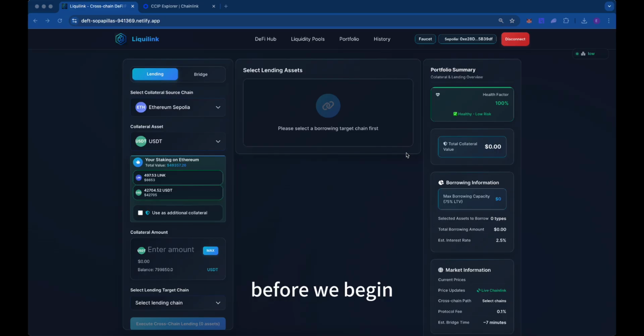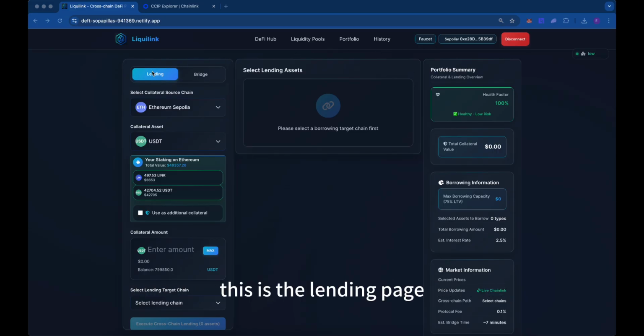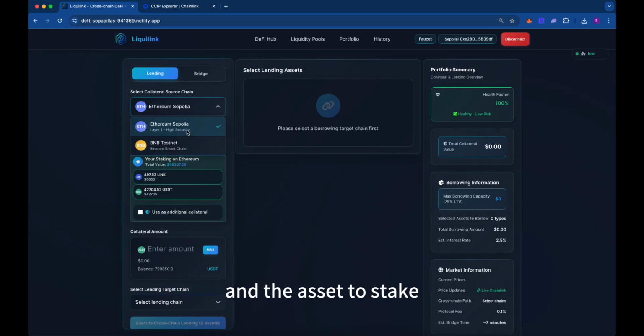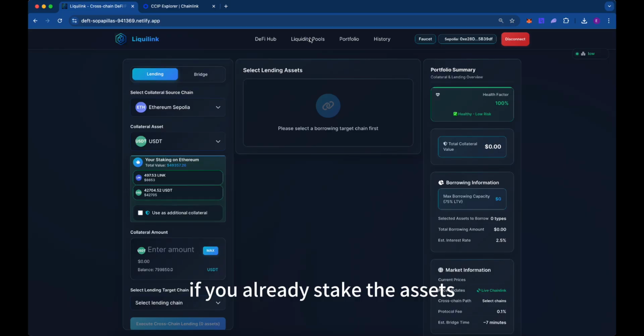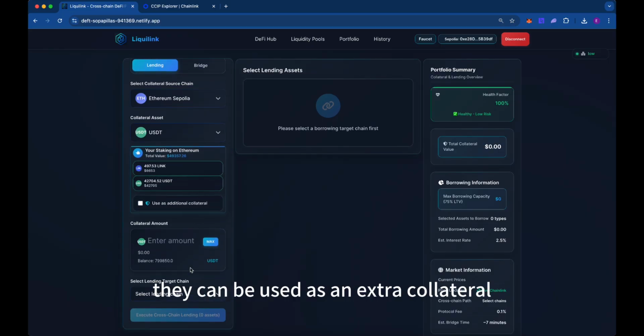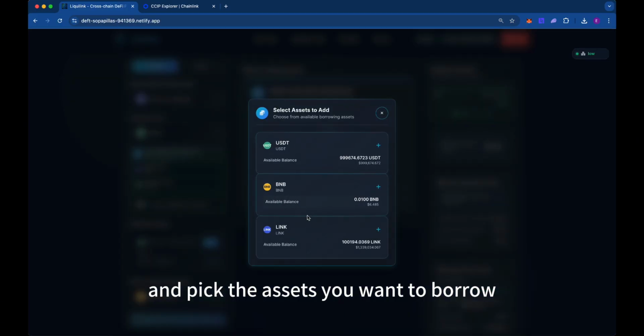Okay, welcome to Liquilink. Before we begin, you can grab some test tokens from the faucet. This is the landing page where you can select the source chain and the assets to stake. Here we have additional collateral. If you already staked assets, they can be used as extra collateral. Now let's choose the target chain and pick the assets you want to borrow.